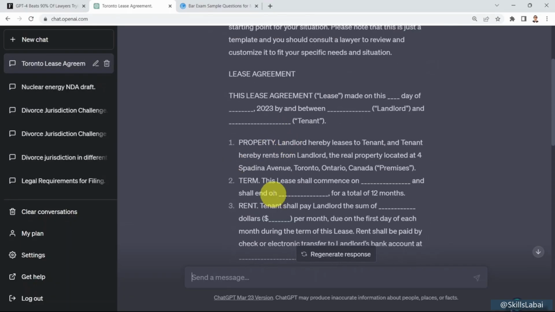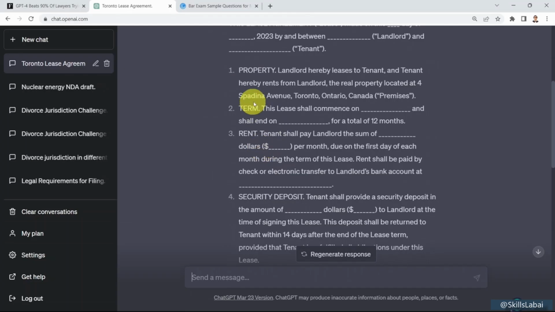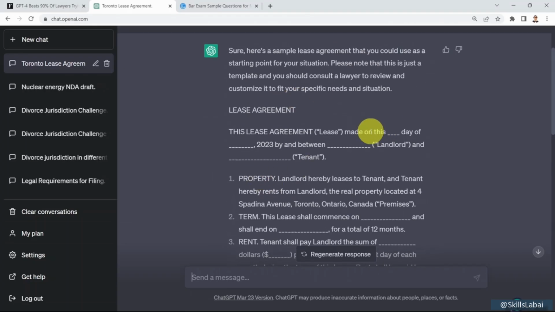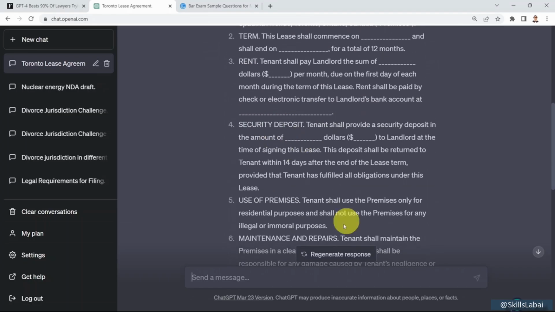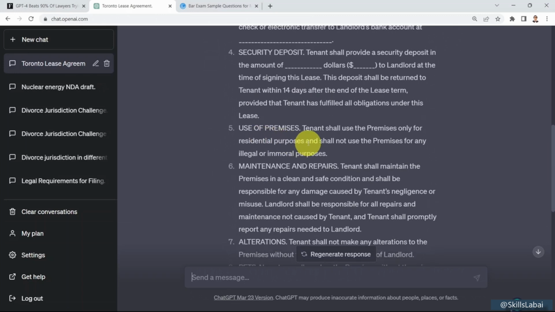First, the terms, the property, for example, the address here, and of course you can go ahead and fill in your name as the landlord and the tenant's name as well. You need to include the rent here, the amount in dollars per month. If there is a security deposit that you would like to include, and what are the uses of premises that are available on the property.